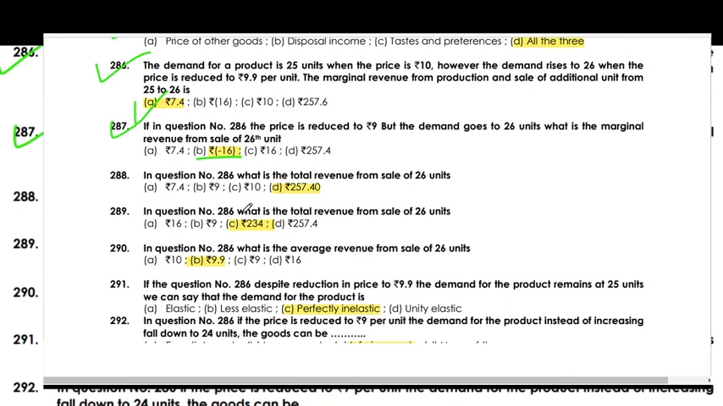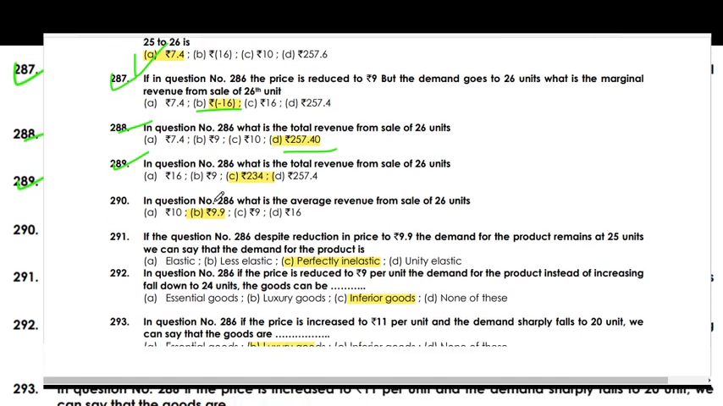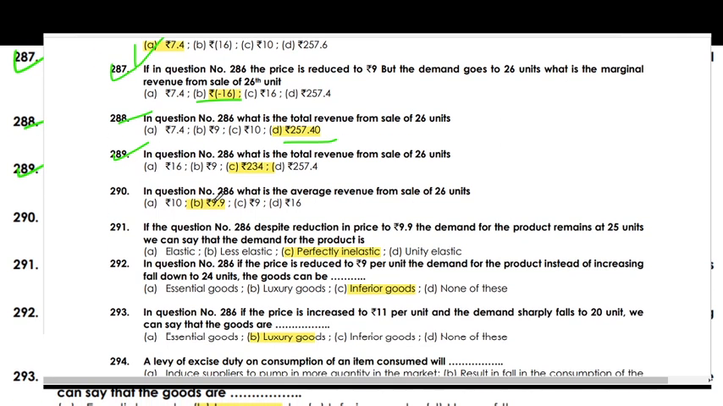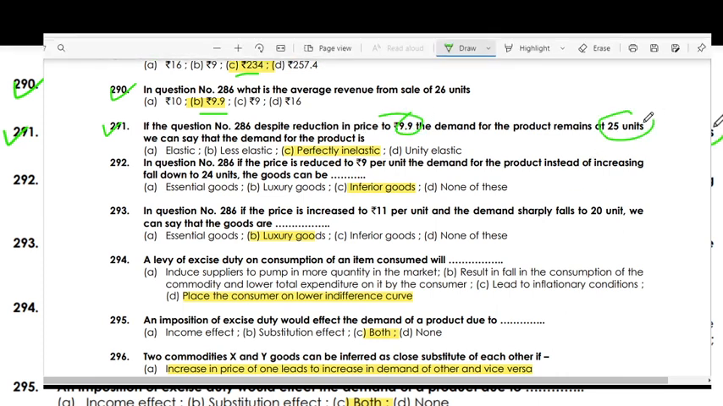That is minus 16. In the above question, the answer is 286. The total revenue for the sale of 26 units is 257.40. In our question, what is the total revenue for the sale of 26? That is 234. What is the average revenue for the sale of 26? It is 9.9.